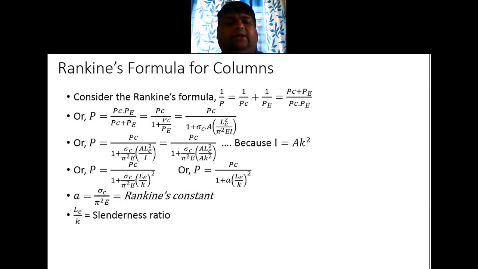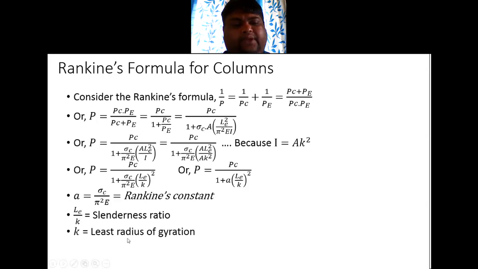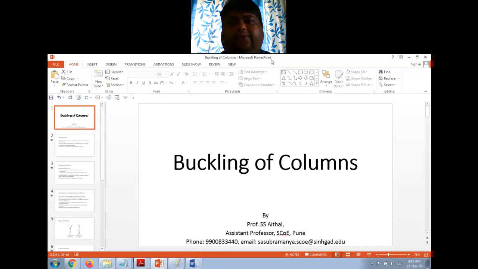Slender means that under application of load, the column bends easily. So this property is called slenderness. The slenderness ratio basically gives us an indication of how easily the column can be buckled. K is the least radius of gyration. Radius of gyration is determined by the root of I by A. So we will see all this when we go to numerics. Any questions on this?